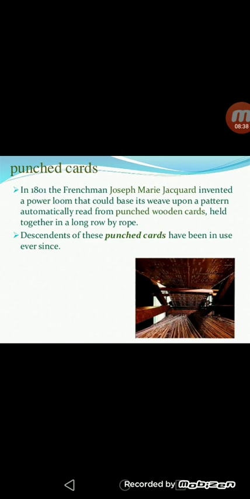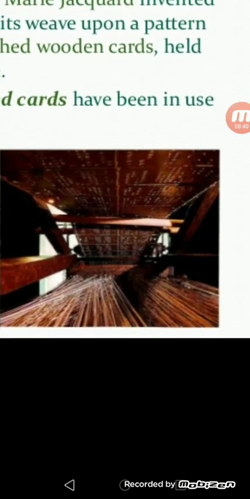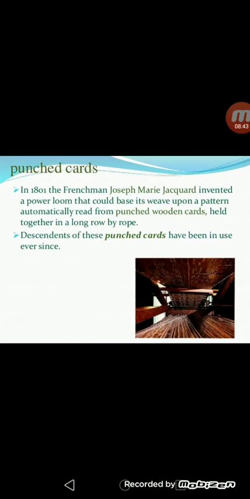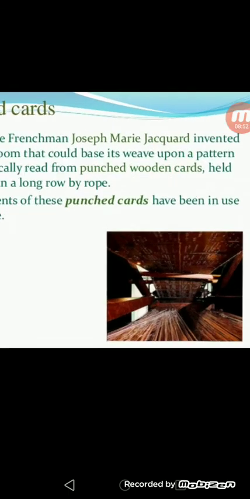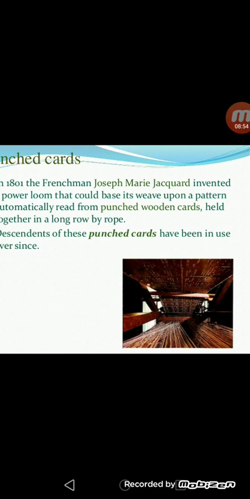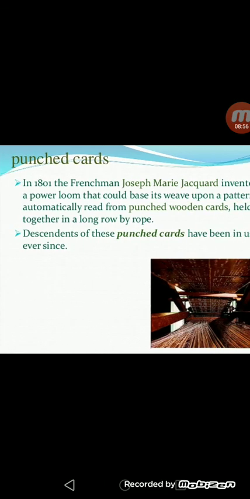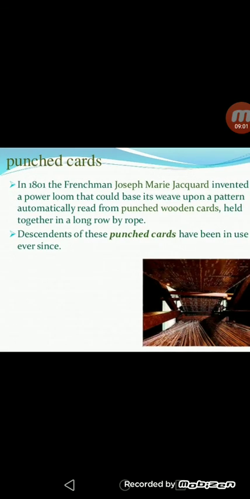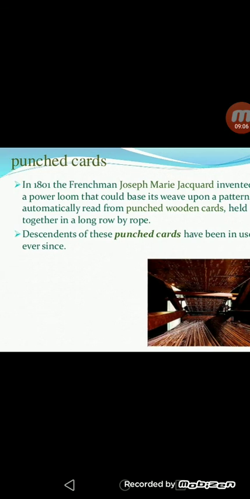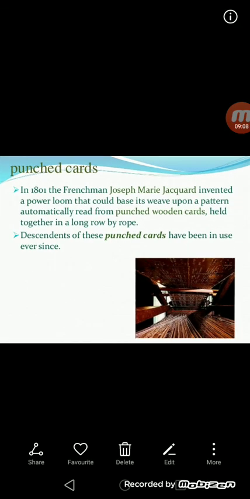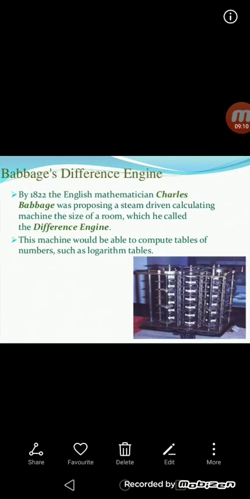See this image. This looks like a weaving machine. Weaving machines are used for dress weaving, saree weaving, like that. It looks like a weaving machine, but this is the punched wooden card, weaving upon the pattern. Punched cards have been used ever since, and nowadays some people are still using punch cards.